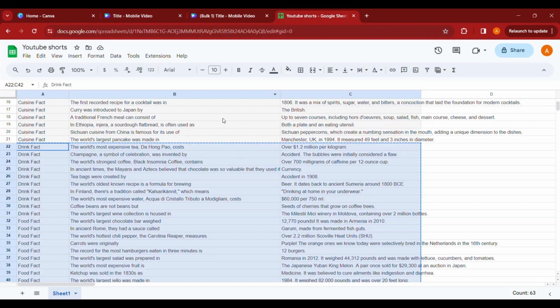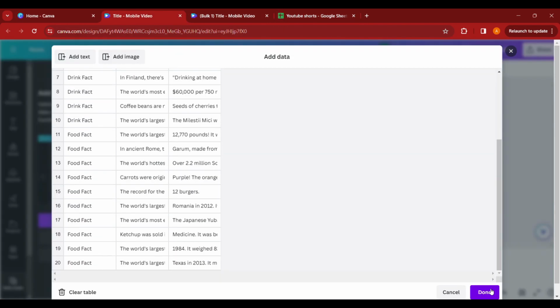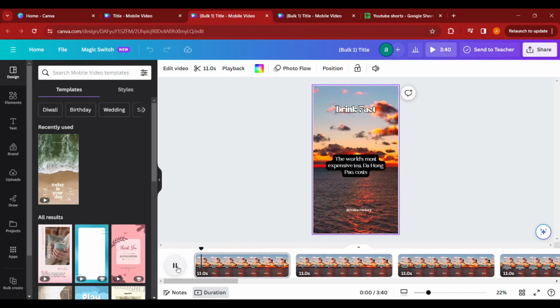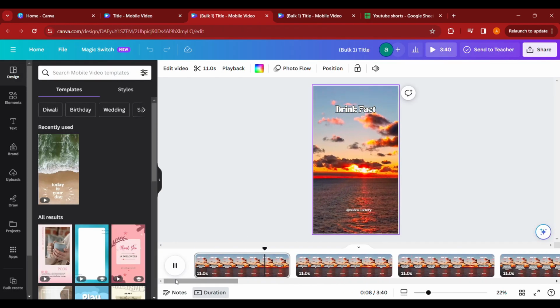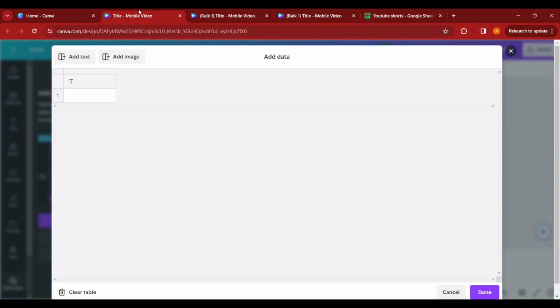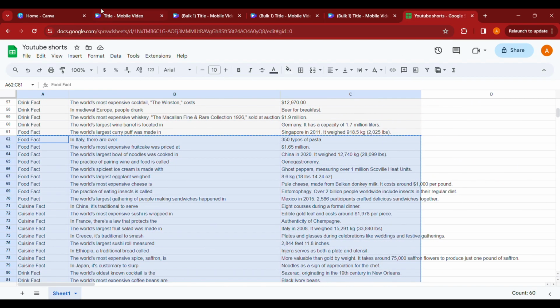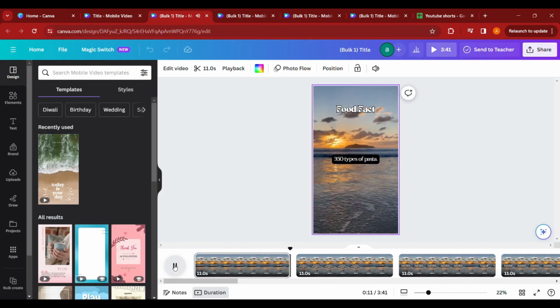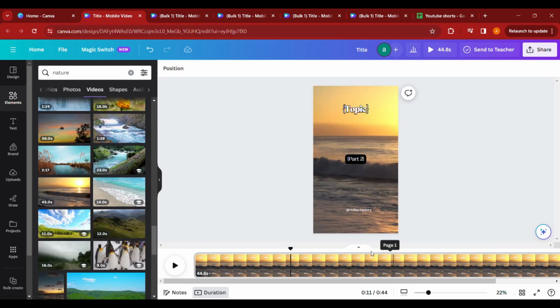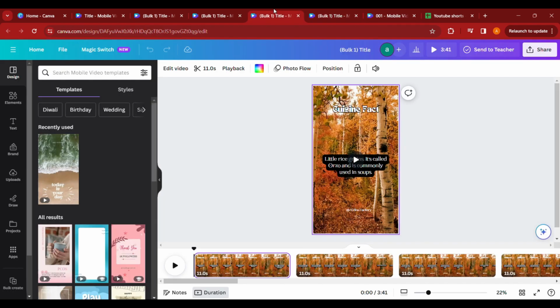Now, just like before, go to Bulk Create and choose the next 20 facts. Paste it and click Generate. With this, you will get the next 20 shorts in a different background. Now all you have to do is repeat the steps a few more times, replacing the background each time. This way you will have 100 shorts in 5 different backgrounds. You can use the math and Pythagoras theorem to get the number of backgrounds you want.